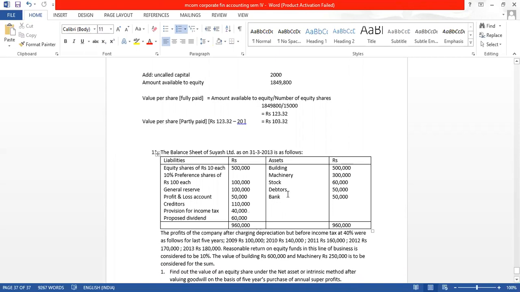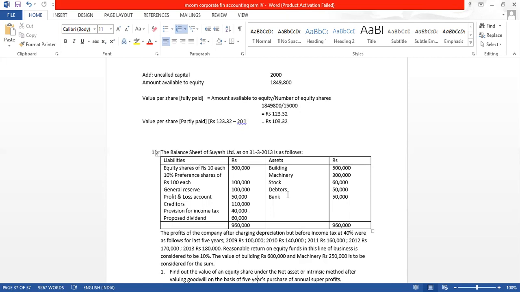Liabilities: equity shares of rupees 10 each, 5 lakh; 10% preference shares of rupees 100 each, 1 lakh; general reserve 1 lakh; profit and loss account 50,000; creditors 1,10,000; provision for income tax 40,000; proposed dividend 60,000. On the asset side, we have building, machinery, stock, debtor, and bank.